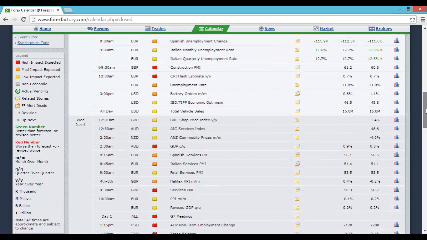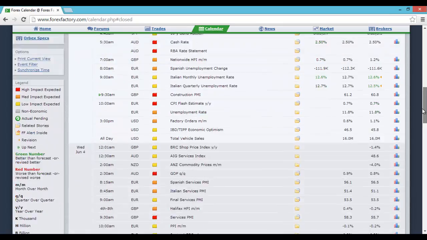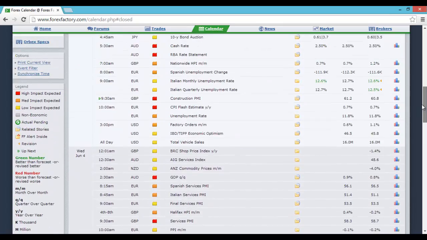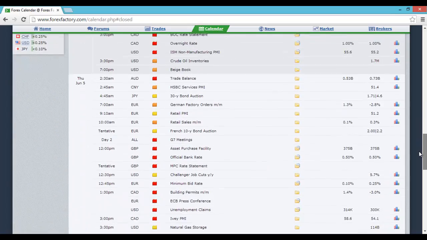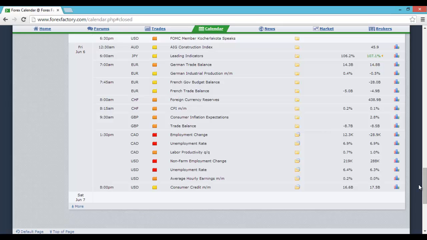So there should be some big moves. But of course, just because one bit of data, maybe on Thursday, for example, doesn't mean it's going to determine the rest of the week. I mean, non-farms can just change everything. So keep that in mind.